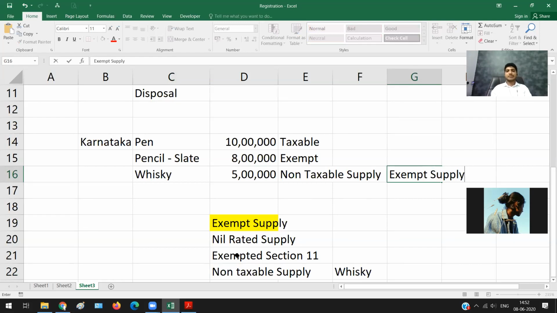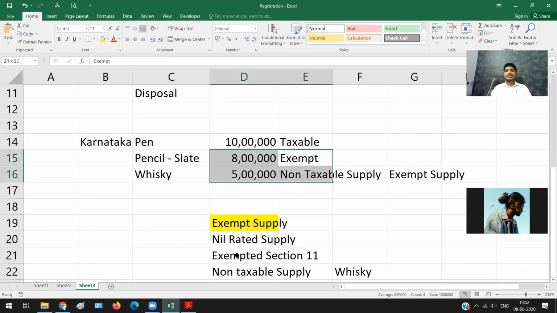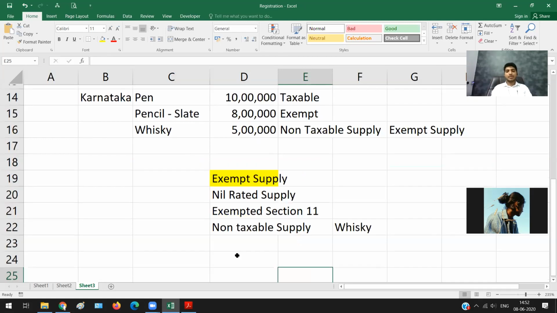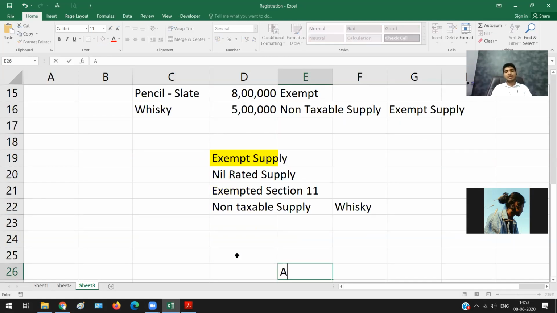It is not just 18 lakh, because exempt is not just 8 lakh. Exempt is 8 lakh plus 5 lakh, your entire 13 lakh is my exempt supply. So totally, 23 lakh rupees will become my aggregate turnover.